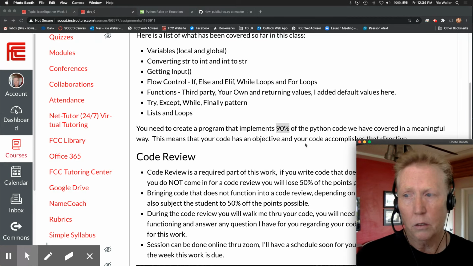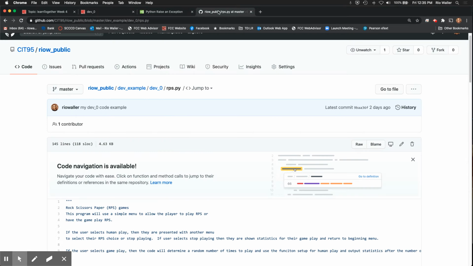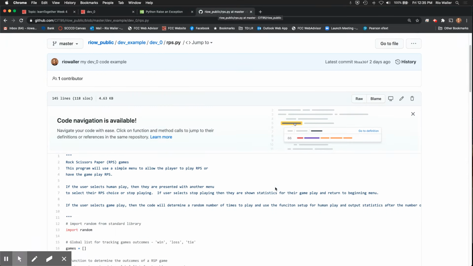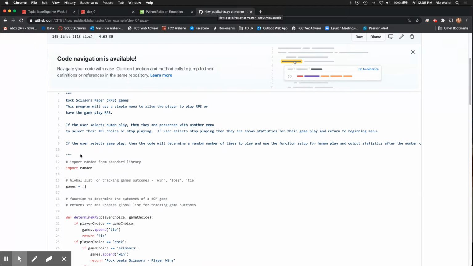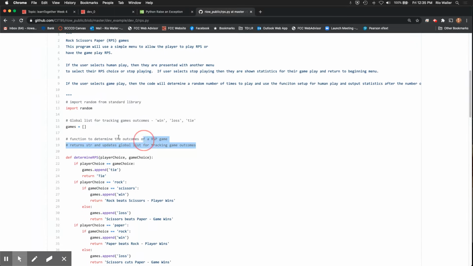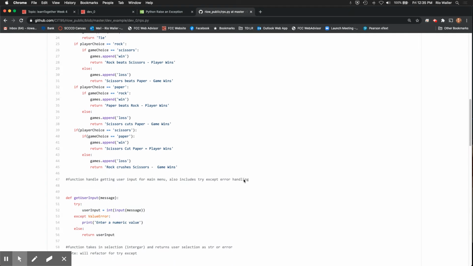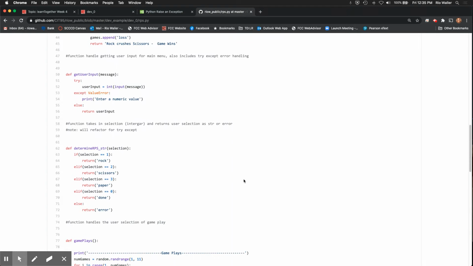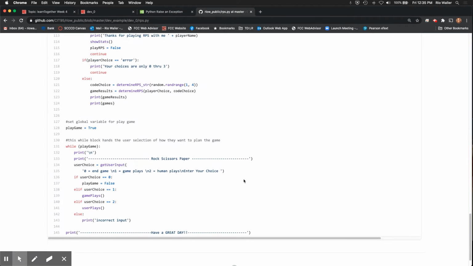But the point of this assignment is to have you go look at that code, and then ask questions. I could have definitely done a better job of documenting, but I at least gave a short description, and I put comments above at least all the functions to say what they did. So anyway, you can see that in the output.